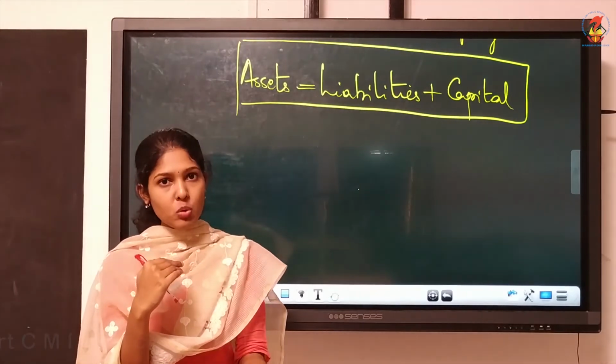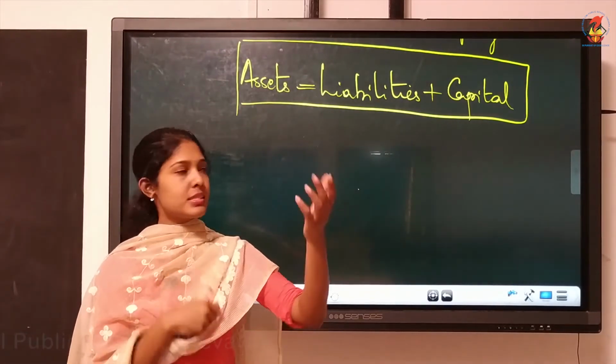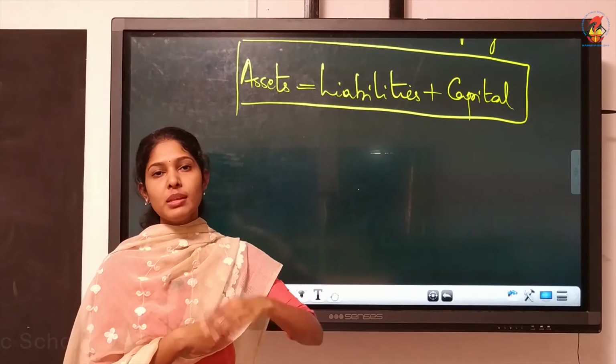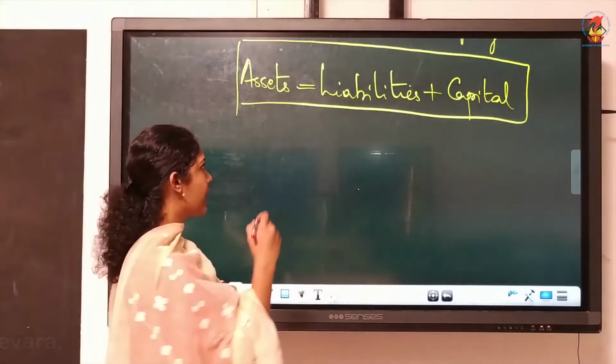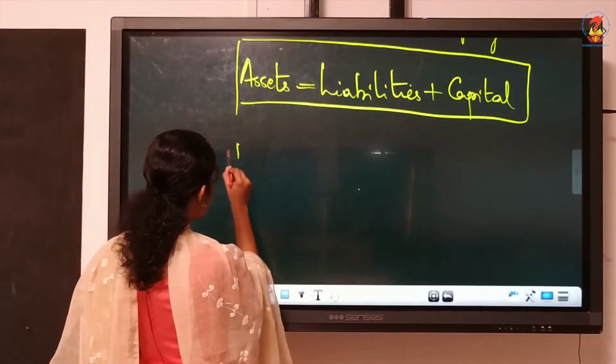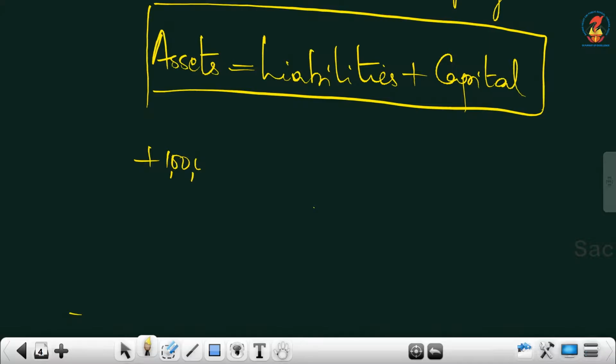The cash will increase. From your point of view, the cash is increasing. We are getting that amount. So, cash is increasing. So, asset also, cash means it is an asset. So, asset will increase by 1 lakh. So, we will write under asset plus 1 lakh. Since it is increased, you must show this sign plus 1 lakh. Now, is there any change in your liability?